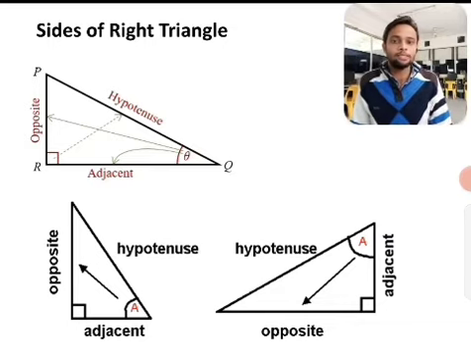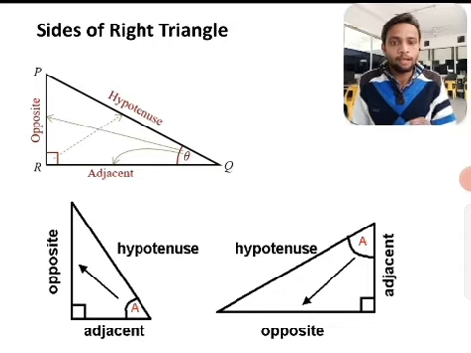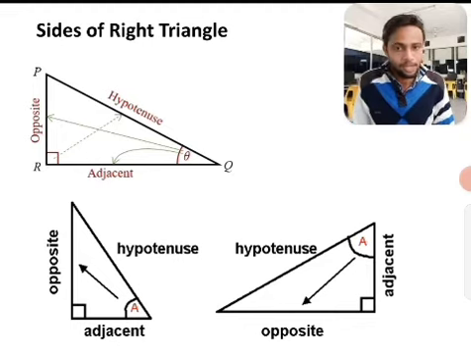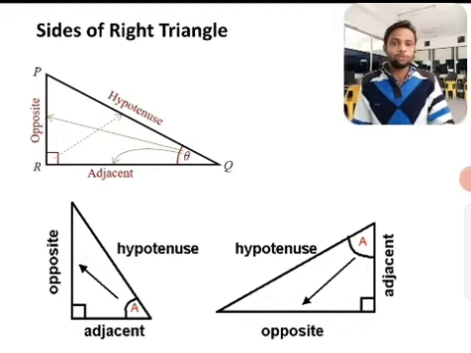In that case, line RQ is called the opposite side of angle P, and line PR is called the adjacent side of angle P. So these are the special names of the sides of a right angle triangle.